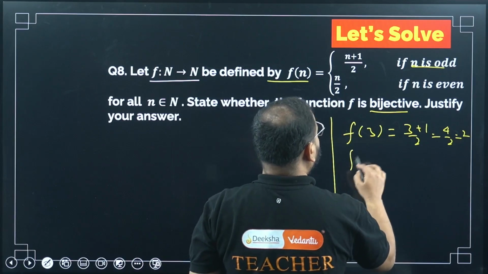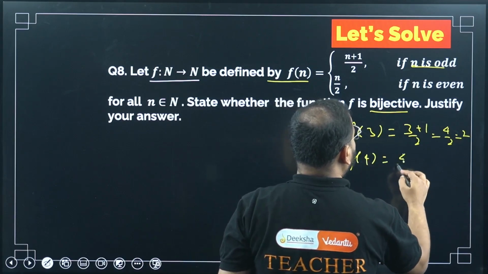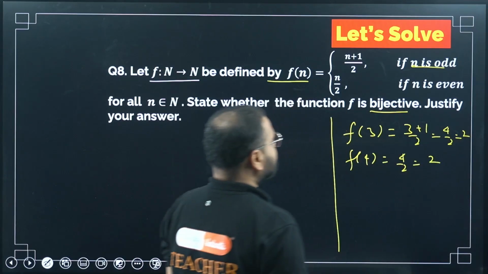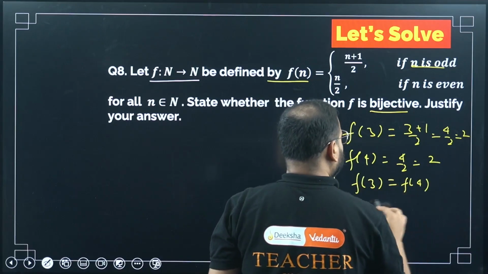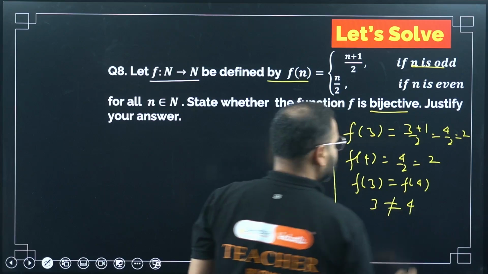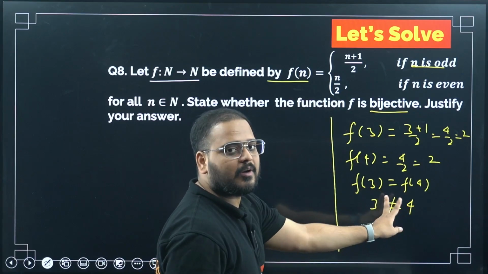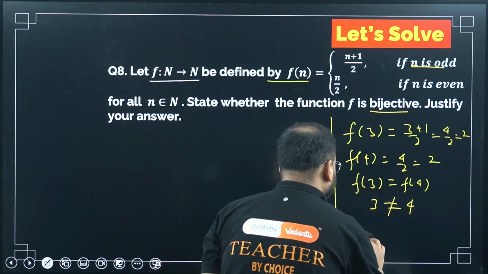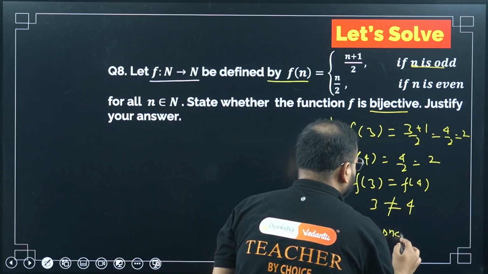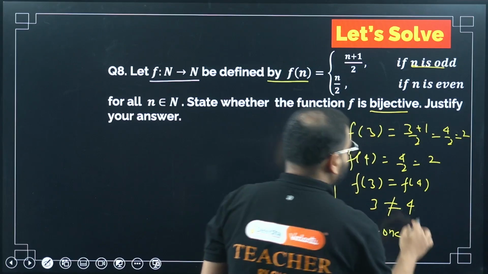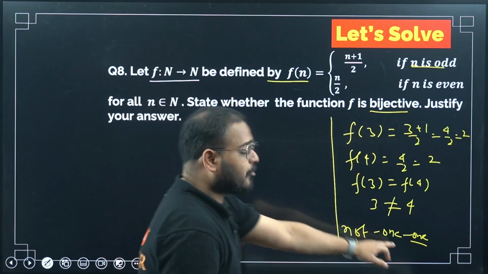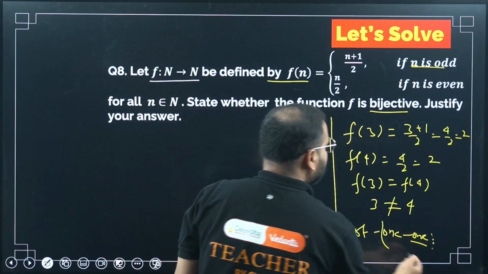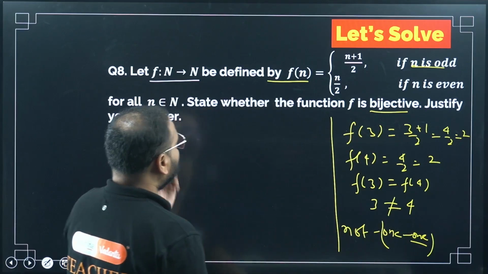What about f of 4? So 4 by 2. How much is that? 2. Okay, so what are we getting? f of 3 is equal to f of 4. But is 3 equal to 4? Function values at two different numbers are equal. So not 1-1. If it was an optional question, I can say not bijective, because if 1-1 is not there, it means it's not a bijection. Both have to be true: 1-1 and onto.